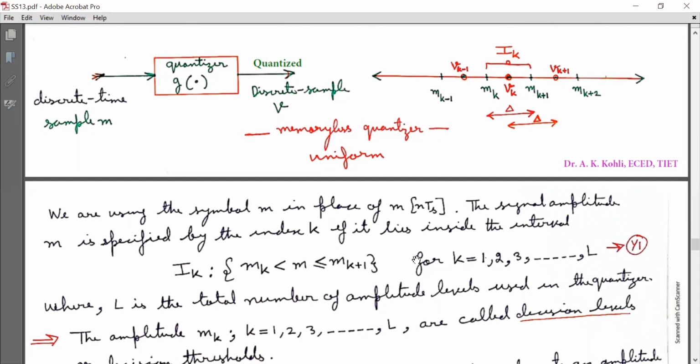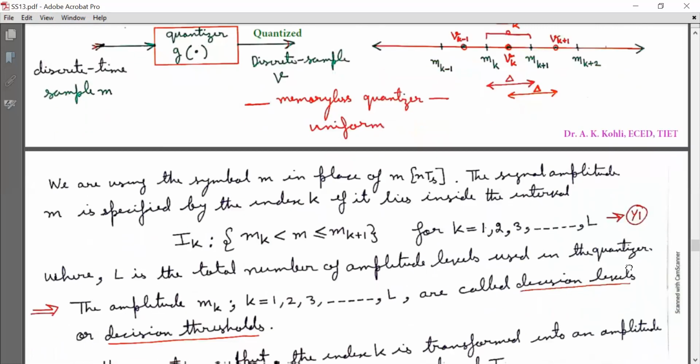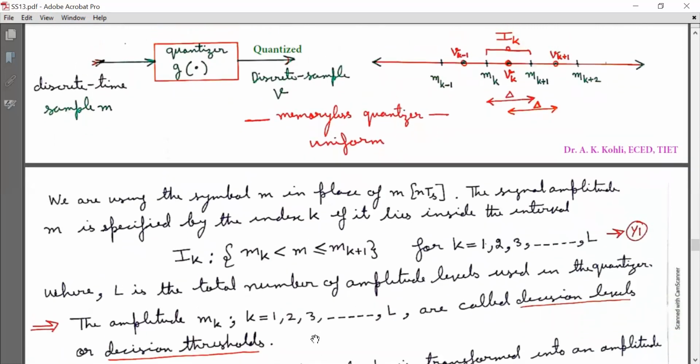Mark it as y1. So I repeat, the signal amplitude m is specified by index k if it lies inside the interval Ik, this interval that spans from mk to mk+1, where capital L is the total number of amplitude levels used in the quantizer. Here the amplitudes mk, for k = 1, 2, 3 to L, are called decision levels or decision thresholds. This mk is the decision threshold or decision level.